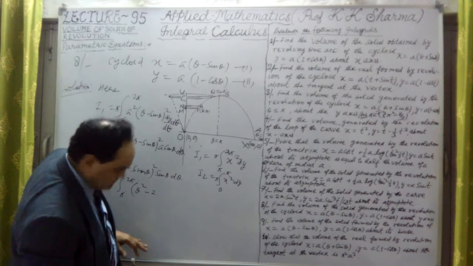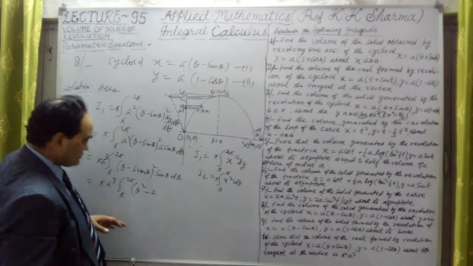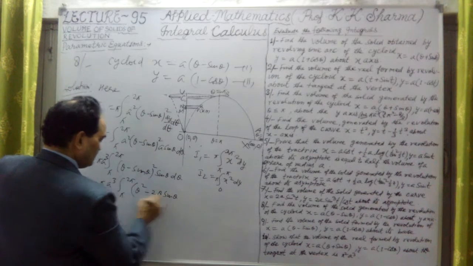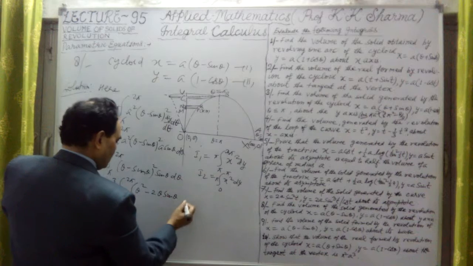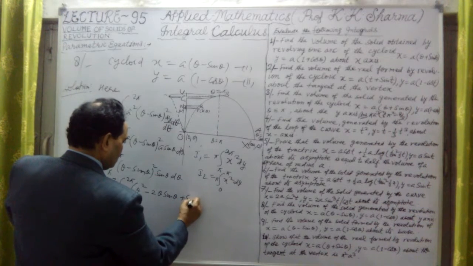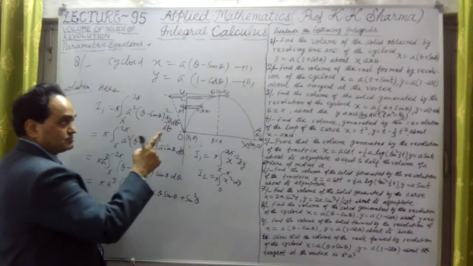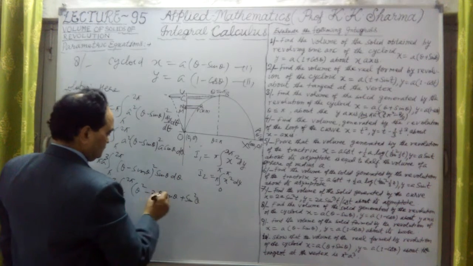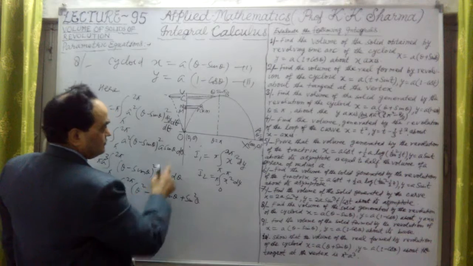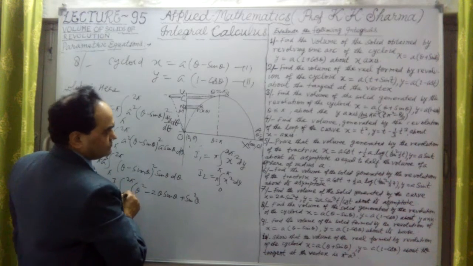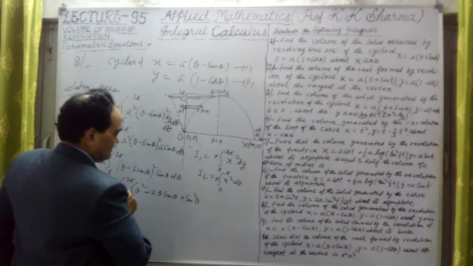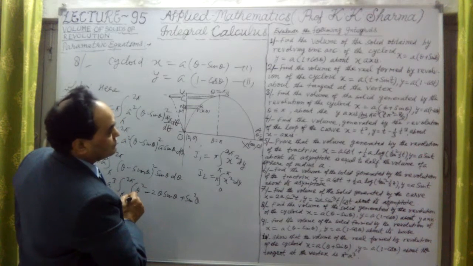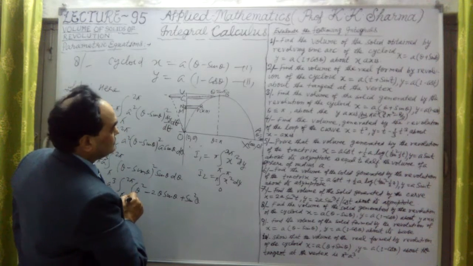So first let me calculate what this value is then. This is 2 theta into sin theta, here it is minus sin, sorry, and plus sin square theta. So no need of question number 3, this is not of that kind. This is a different one, but the figure is the same type, of this type, that we have to calculate here, because we started from putting theta equal to 0, and that is giving 0, 0 here.